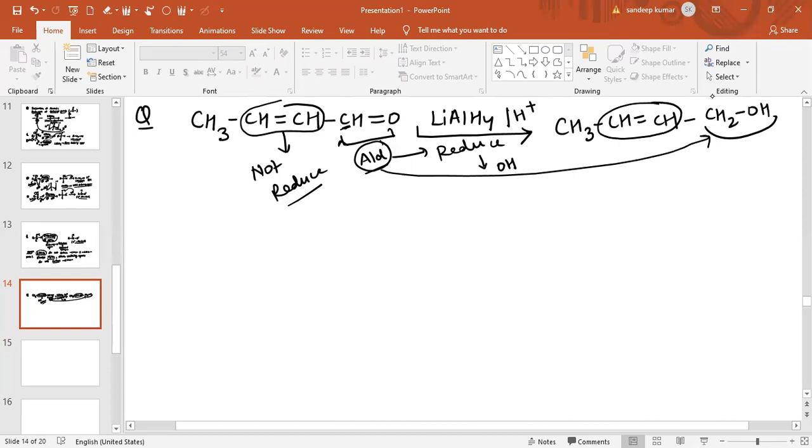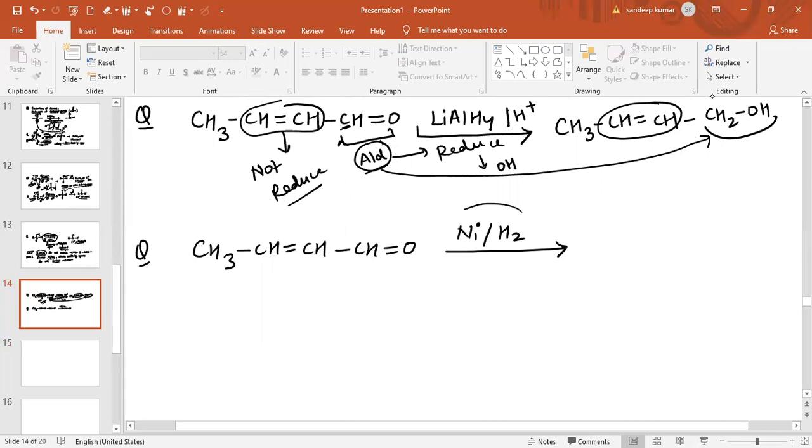Now the same reaction, which is CH3, CH double bond CH and CH double bond O, if the same reaction is in presence of nickel hydrogen, then this double bond will also reduce, and this aldehyde will also reduce.